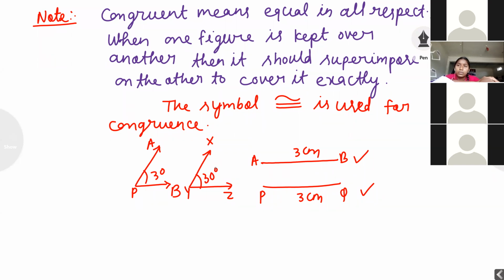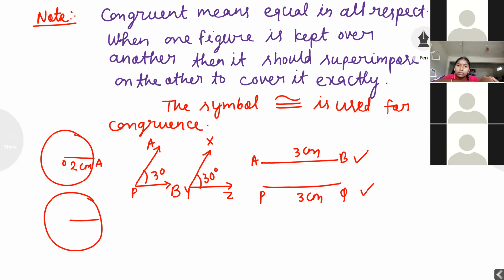That is called congruent. Next, if I am drawing one circle, the radius OA is 2 centimeter. One more circle I want to draw. The radius is also 2 centimeter, and I have named it PQ. Then both circles are congruent because both radii are equal.